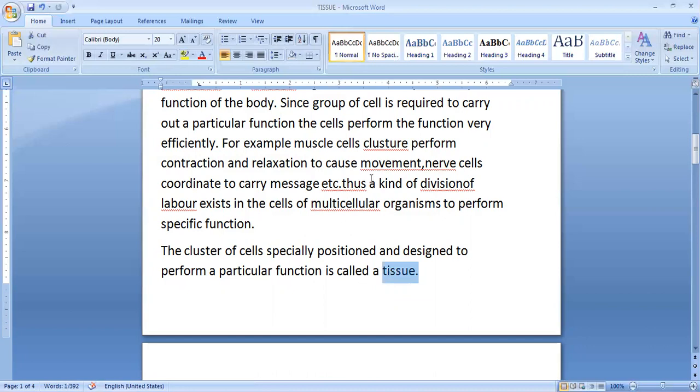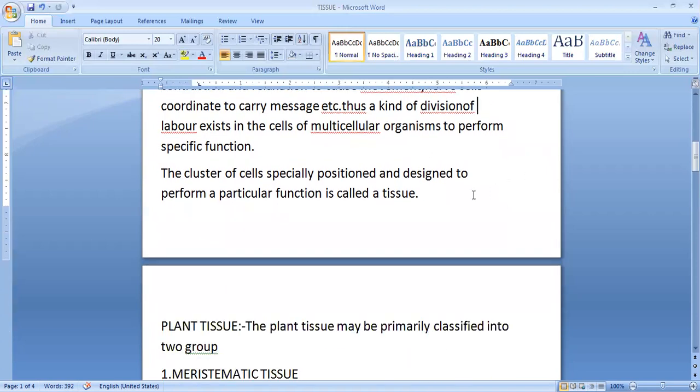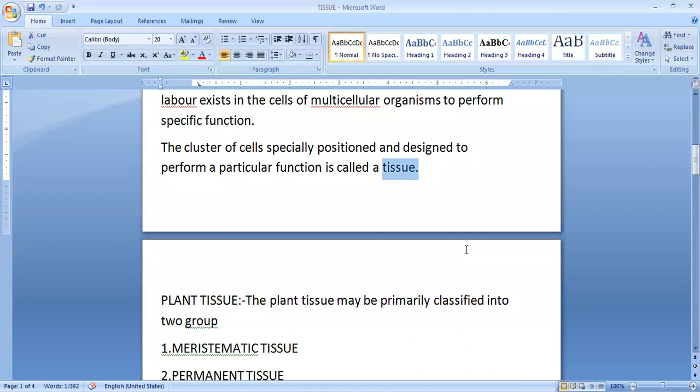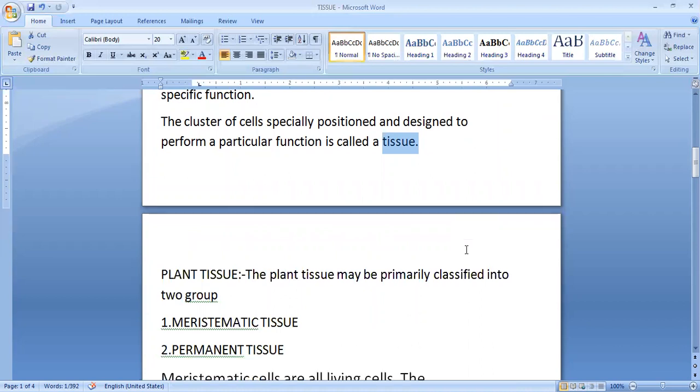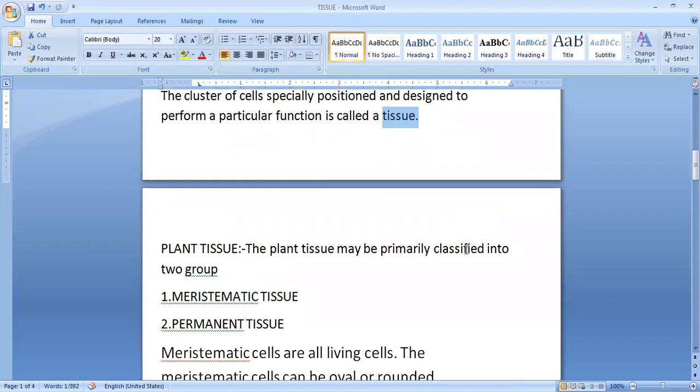Take the function of sending messages from one cell to another: that is done by nerve cells, a group of nerve cells which perform the function of carrying the messages. Contraction and relaxation of muscle helps in body movement. So these are all groups of cells which help in performing a single function, and these groups of cells are called tissue. So what is tissue? Tissue is a group of similar looking cells which can perform a similar task. But plant and animal tissues are not the same.